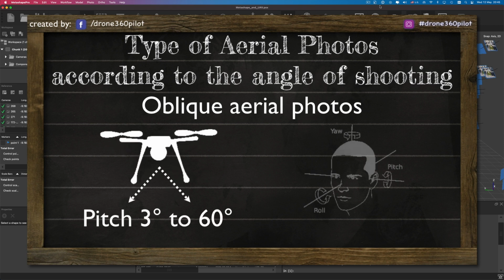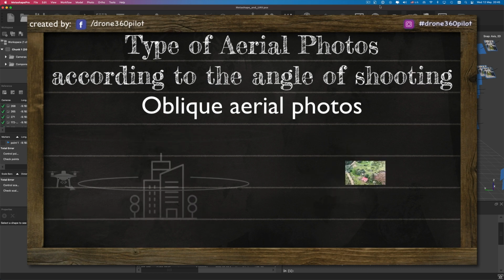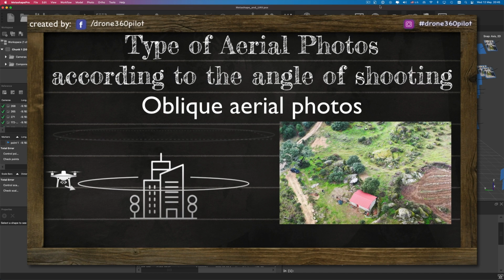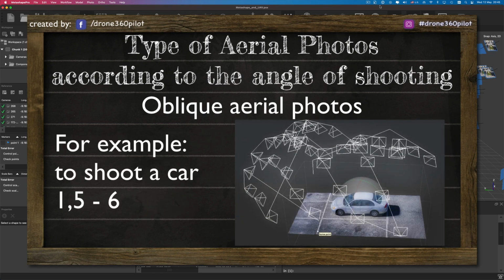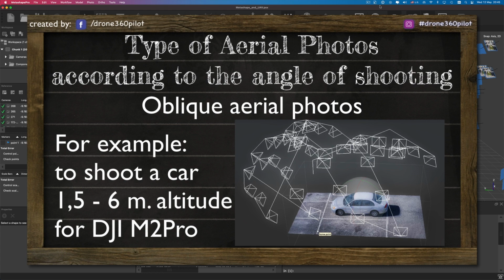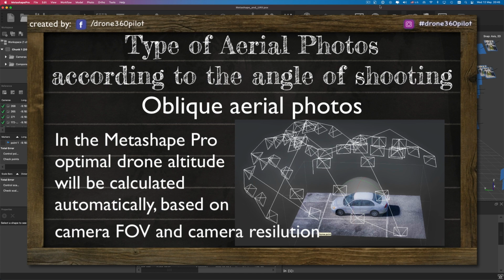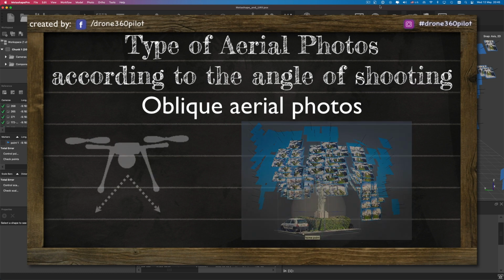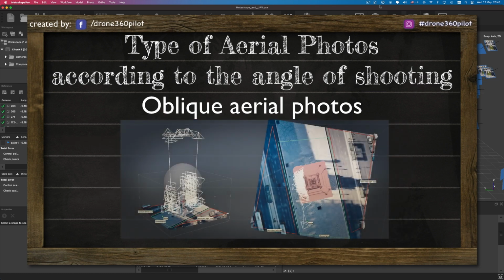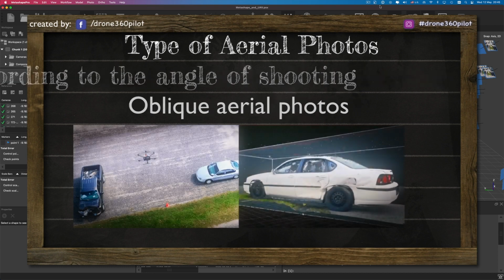Next one, oblique aerial photos. This is the type of photos where the axis of the camera or lens is tilted at an angle from 3 to 60 degrees to the ground. This type of photos brings the majority of info to our 3D model generation process. Oblique shots are usually only taken from low elevations, limiting their use in large surveying projects, but at the same time they are the best shots for complex shaped objects. The most common usage of oblique photographs we can find in archaeology, 3D modeling, inspections, and scene reconstructions.